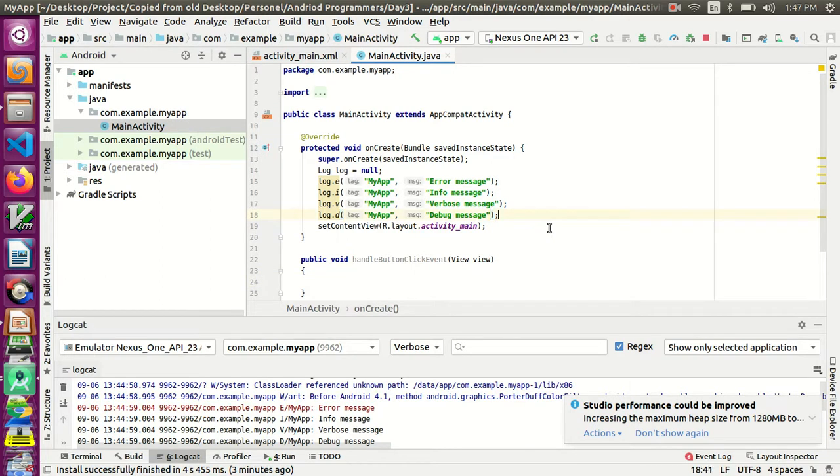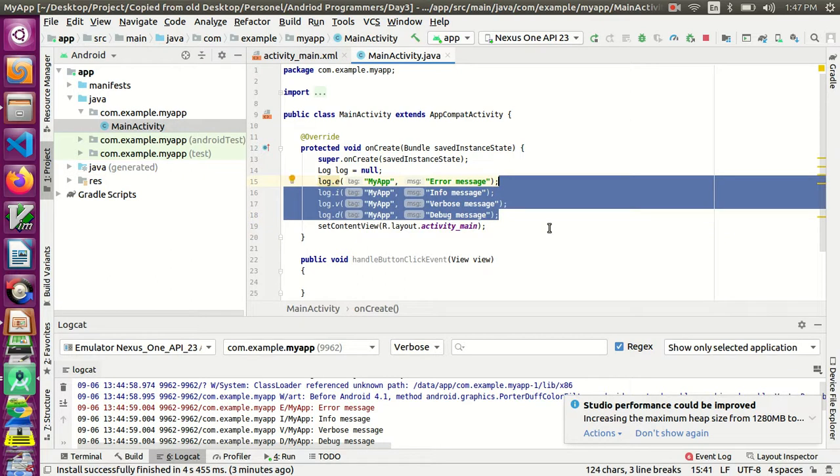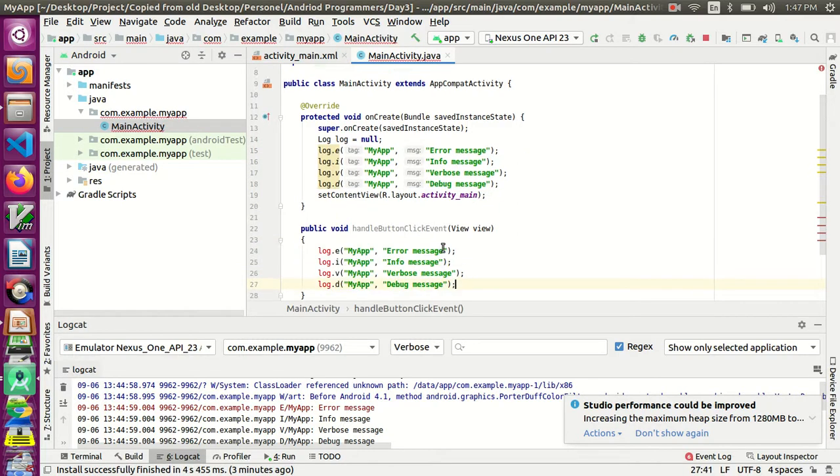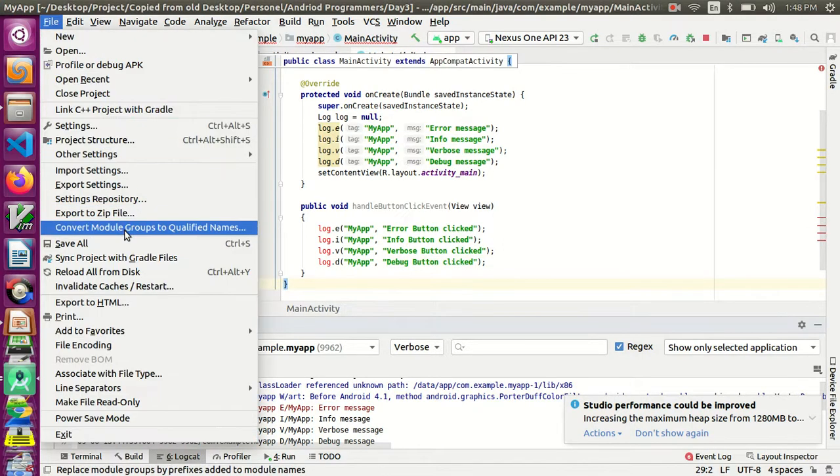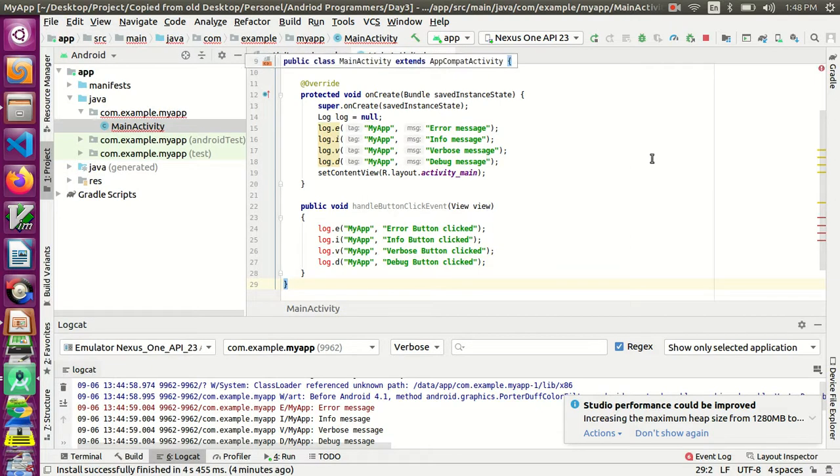see those log messages also whenever you click the button. So I have added all those log messages and I am changing the messages: button clicked error. Instead of message I will say button click. So info button clicked, verbose button clicked, debug button clicked. Now I saved it. I will run and I will show you.